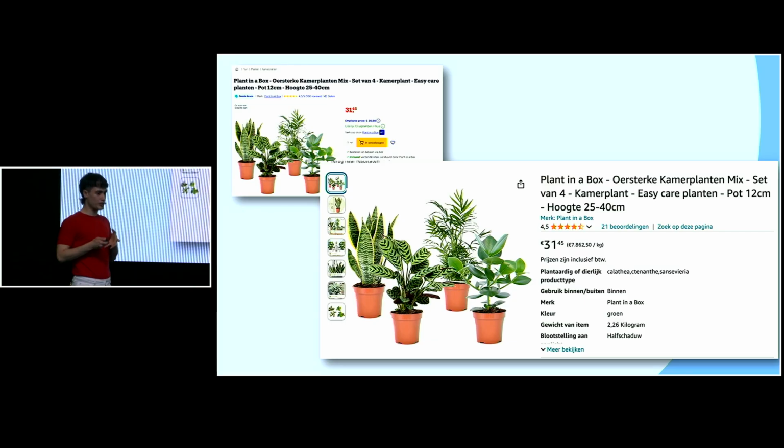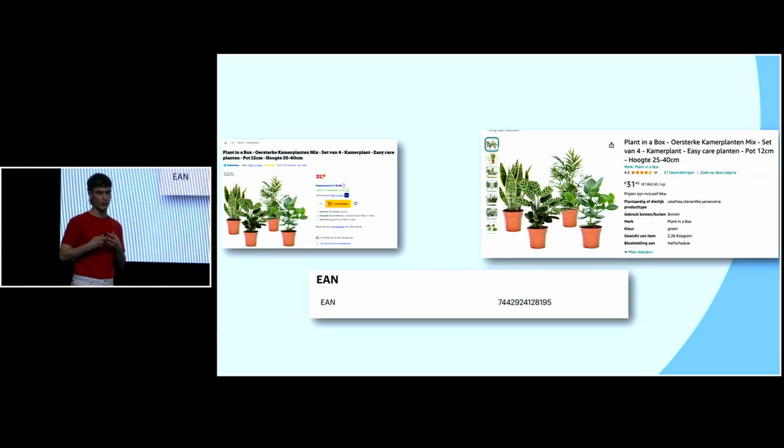How do we do this and why do we do this? Well, we have a bunch of partners that are selling on our platform, and we would like to keep our prices competitive, so we have certain pricing policies. And these pricing policies also depend on the prices across other platforms. But to do this, we need to know that these products are the exact same product. We currently do that with something called an EAN, a European Article Number. These two products on these two platforms will share an EAN, and based on this EAN, we can say that these products are a match, and we can get pricing information.